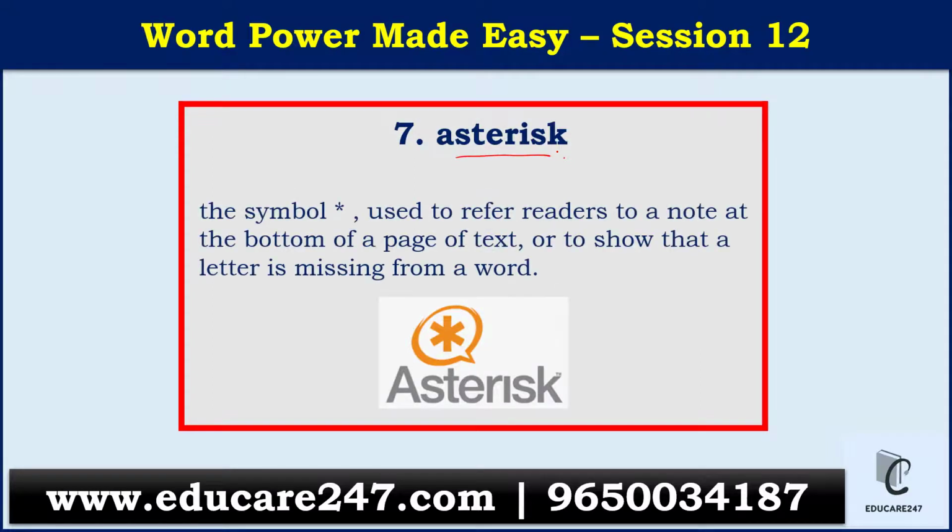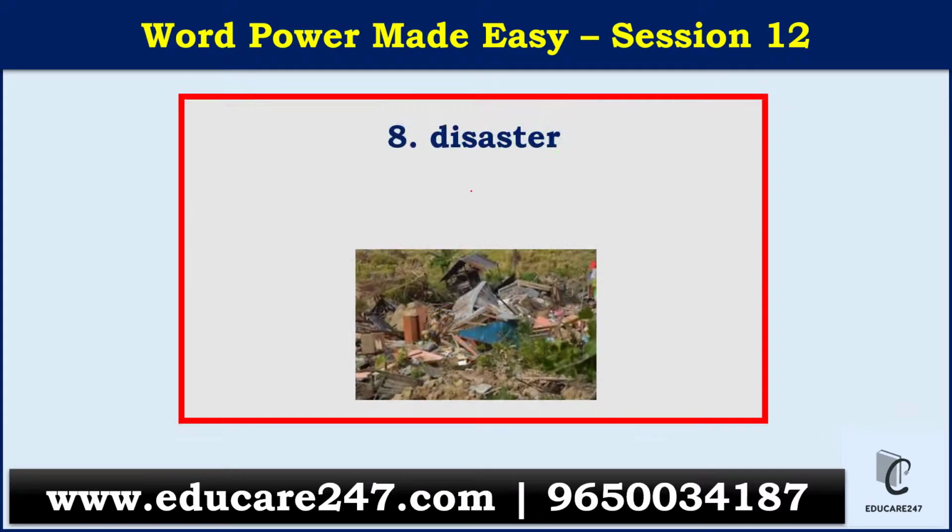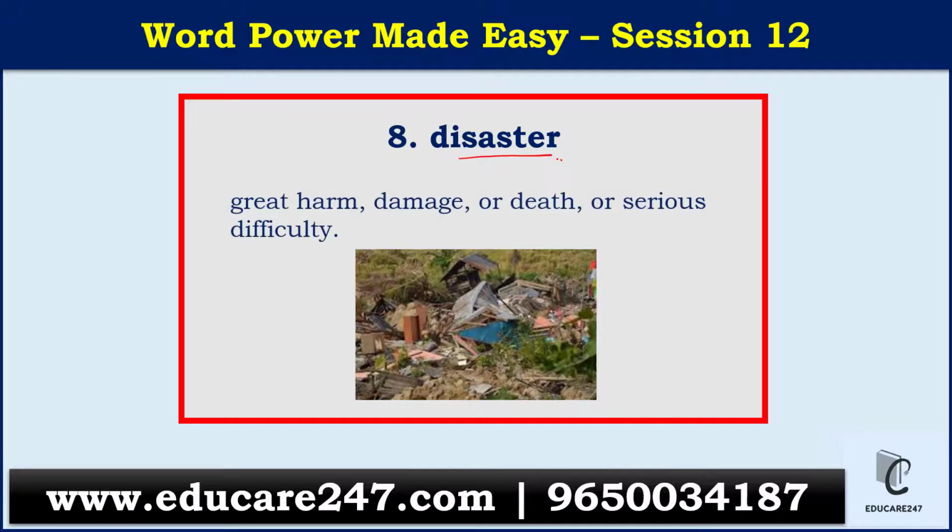So asterisk is the symbol used to refer readers to a note at the bottom of a page or text and to show that a letter is missing from a word. So we see the asterisk symbol there. Next is disaster. So disaster, again we know what a disaster is. It's great harm, damage or death or serious difficulty. So it will be termed as a disaster.